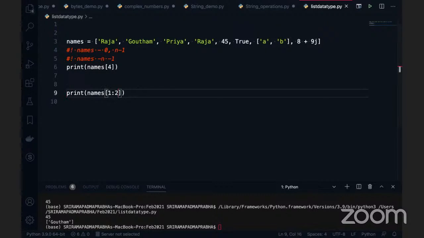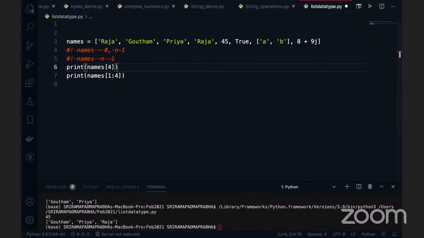You have to give the 3, then this is called n minus 1. Now I'm going to execute this code. I'll get Gautam and Priya. I said this 3 is nothing but the stop index. Stop means it will stop; 3 will not be considered. So if you want Gautam and Priya printed in the output, you have to give the value 3. If I want Gautam, Priya and Raja, then I have to give 1:4. Then we got Gautam, Priya and Raja. We got the data, as simple as that. Same concept as the string. Nothing is a big deal here.